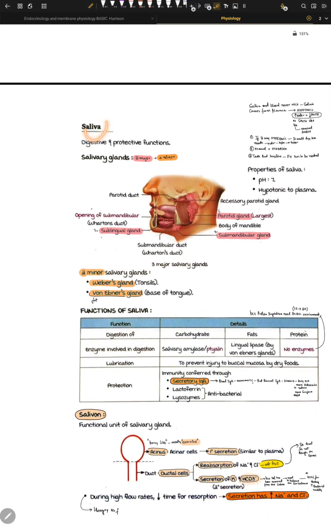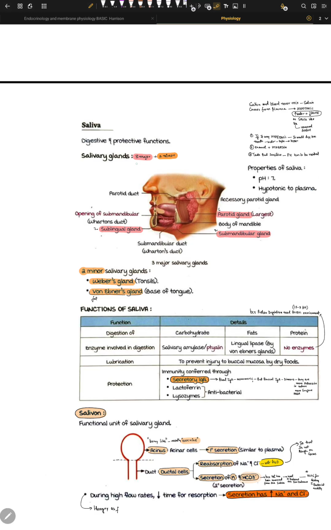Another thing is that we have saliva in our body, and what's the number one function? Not the cause, the number one function of saliva and other secretions in our mouth. Saliva is the only secretion there. The number one function is digestion of mainly carbs, and protective function. What are you going to protect against? We'll read about it. It's very amazing.